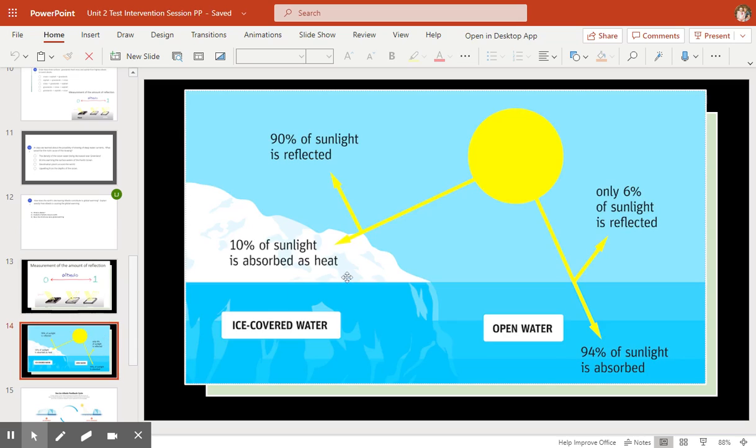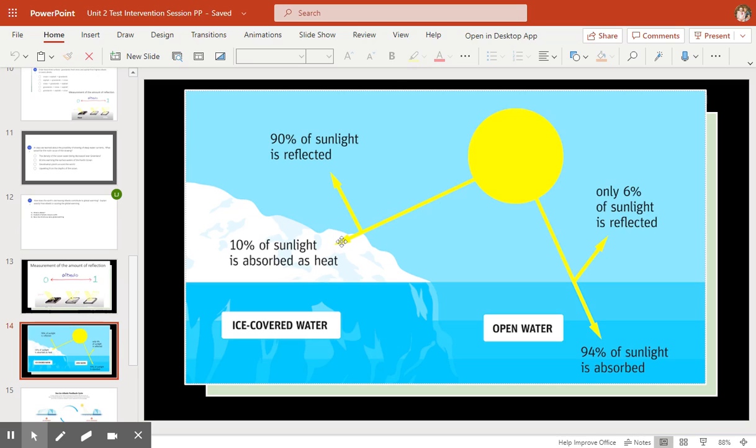Okay, so here's an example. If we're talking about the Earth, up in the Arctic or Antarctic oceans, we'll have water, and then we'll have ice, glaciers, Greenland, anything that's ice, snow, anything like that. If we look at the albedo of different objects, ice is white, so therefore it's going to have a higher albedo.